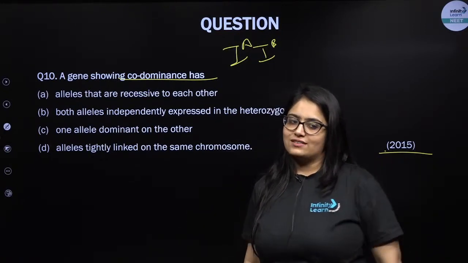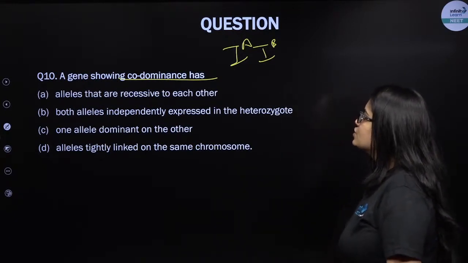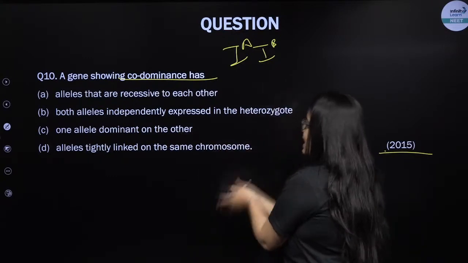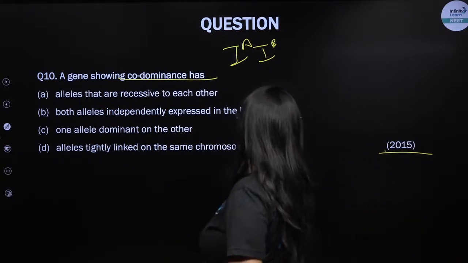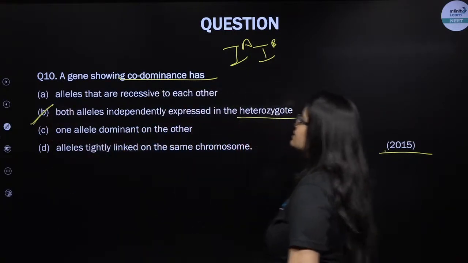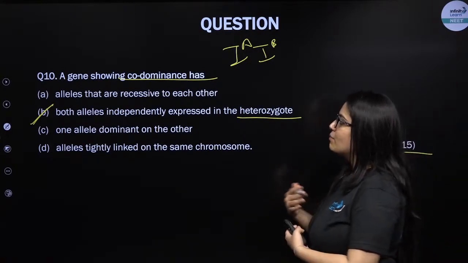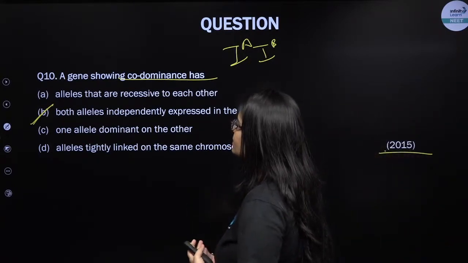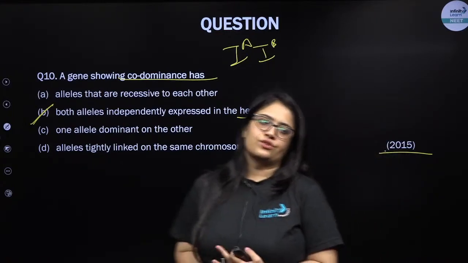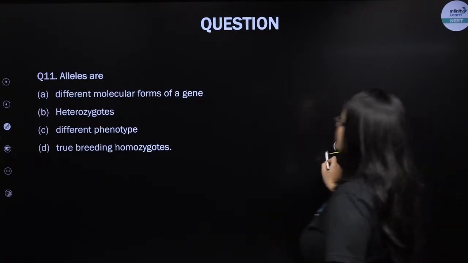I'm going to talk on that at length. Just give me some time, uncle. So a gene showing codominance has both alleles independently expressed in the heterozygous condition. Beautifully written line. Both alleles independently express themselves in the heterozygous condition, and this will become opposite in the case of incomplete dominance, where both the alleles won't be able to express themselves in the heterozygous condition. Clear, guys? Next question. This was asked in 2015.